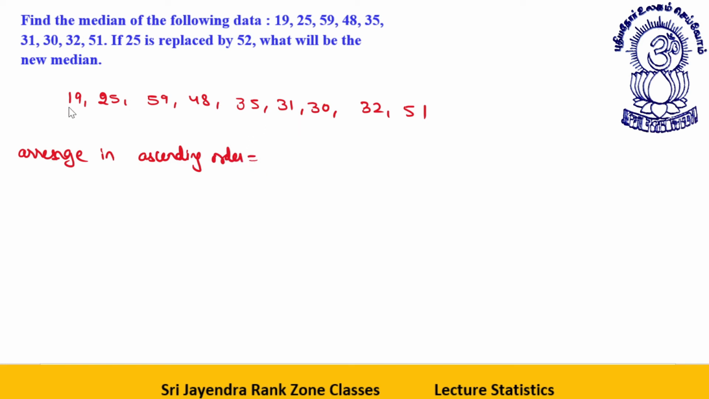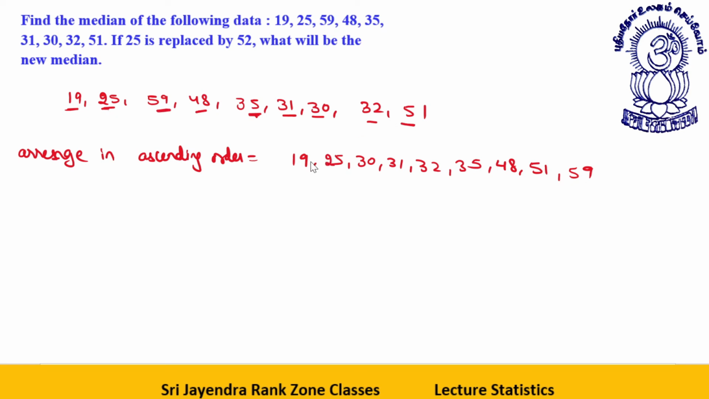The smallest value I can see over here is 19. Now 25 is the smallest. 25 gone. Then I think 30 is the smallest. Let me check. Yes, 30 is the smallest. Then 31, then 32, then 35. Then 48, 51, 59.